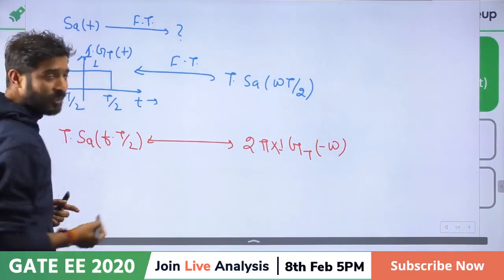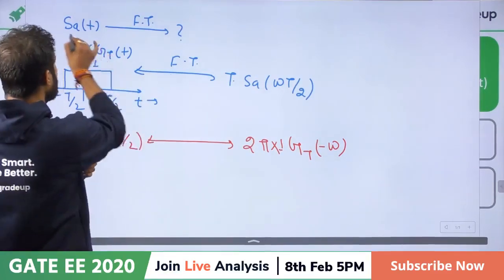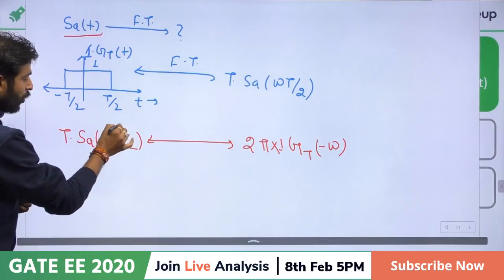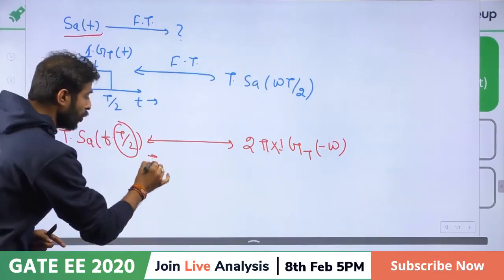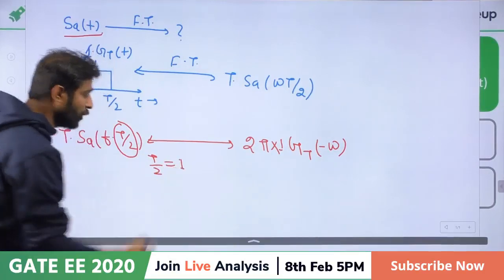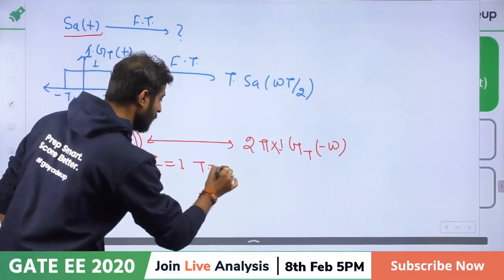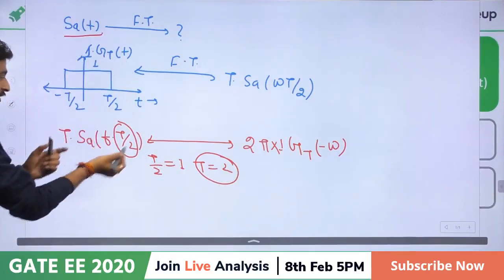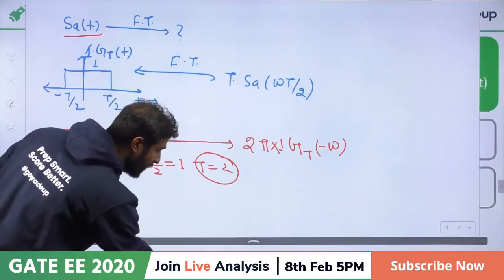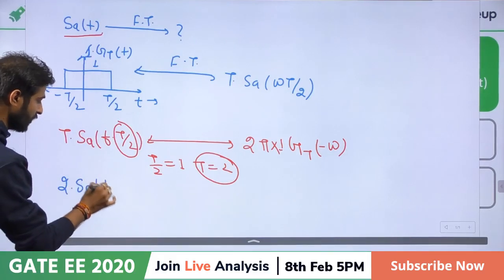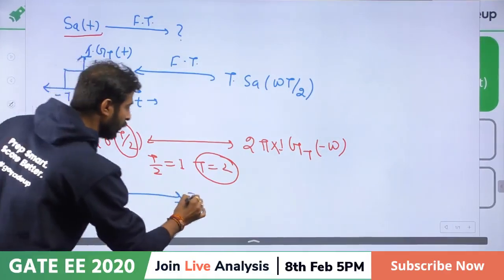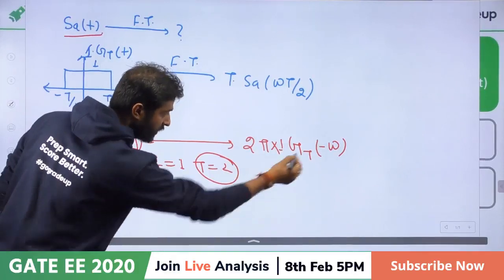Now they are not asking like this, they are asking what? The Fourier transform of sampling t. So my friends, we do not need the t by 2. If you do not require that t by 2, make the t by 2 equal to 1, so that t will become 2. Now just replace t with 2, then you will get: 2 sampling t having the Fourier transform 2 pi, with g of 2 in place of g.